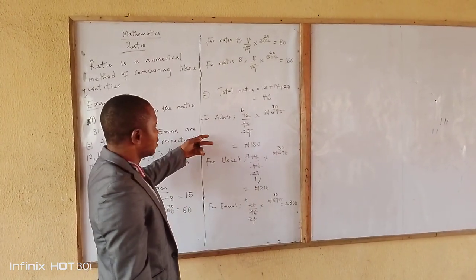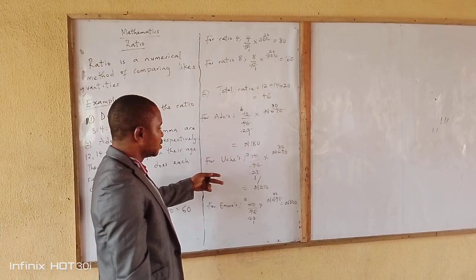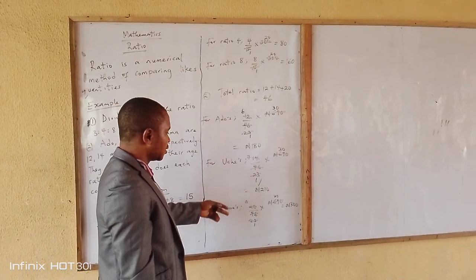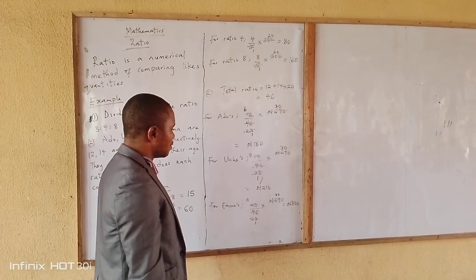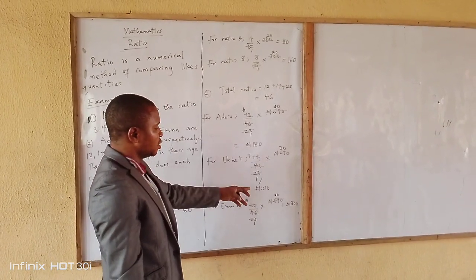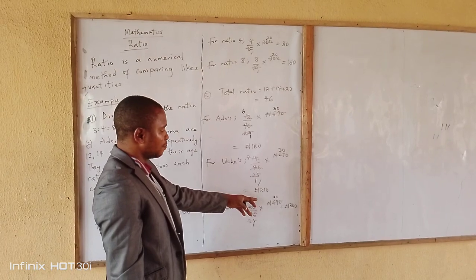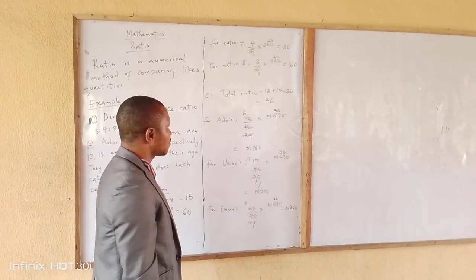So from here, Ado will collect 180, Uche will collect 210, and Ima will collect 300 naira. And by the time you add 180 plus 210 plus 300, you are going to have 690.